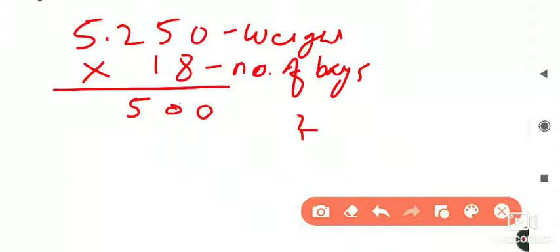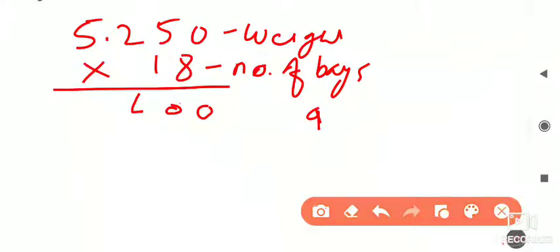Now 18 5s, what I told you, 18 5s are 90, 90 we wrote it here, and here the carry is 9. Then 18 2s are 36, and 36 plus 9 is equal to 45.